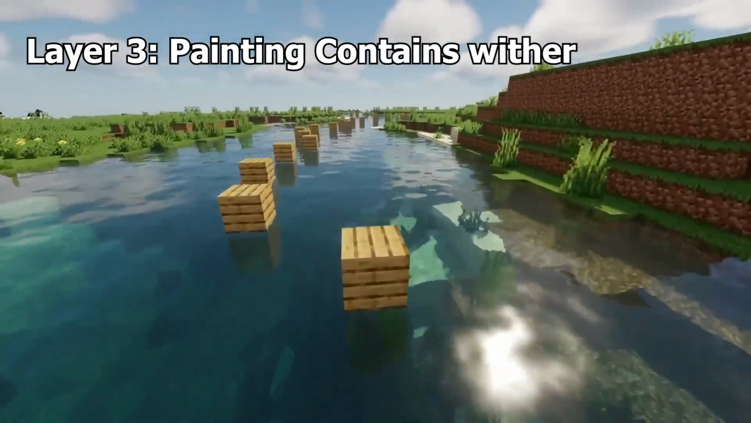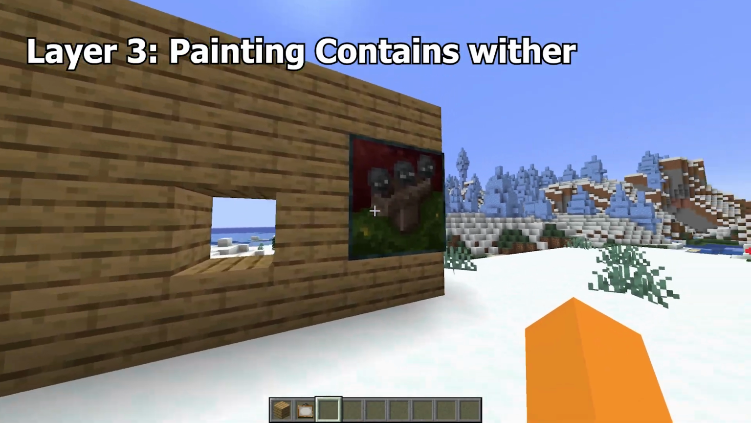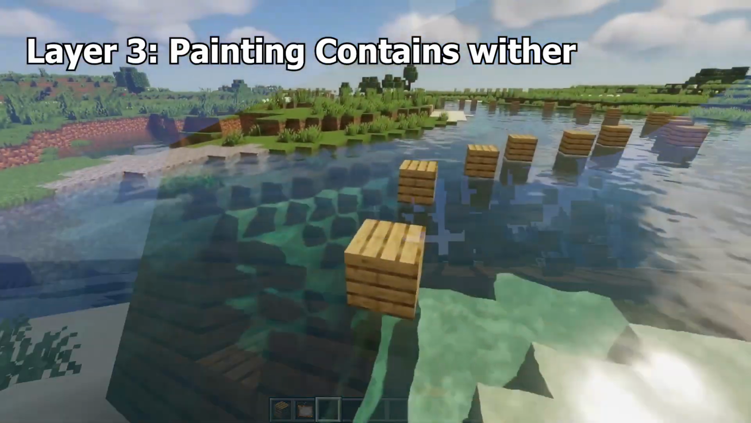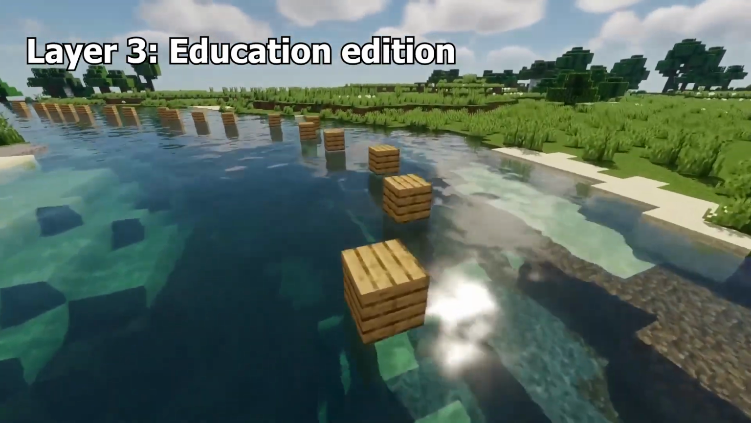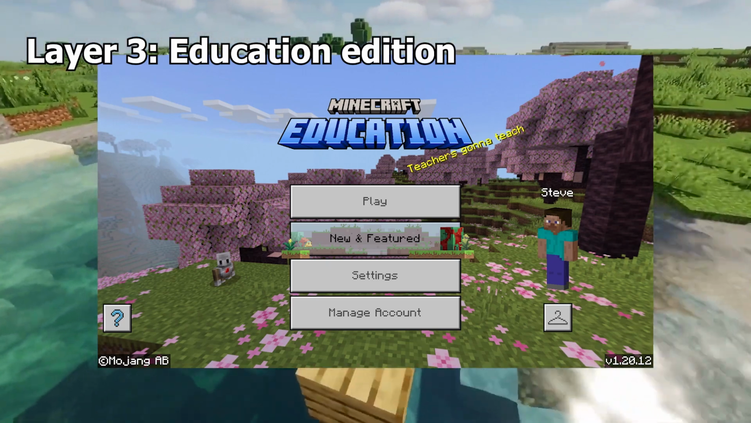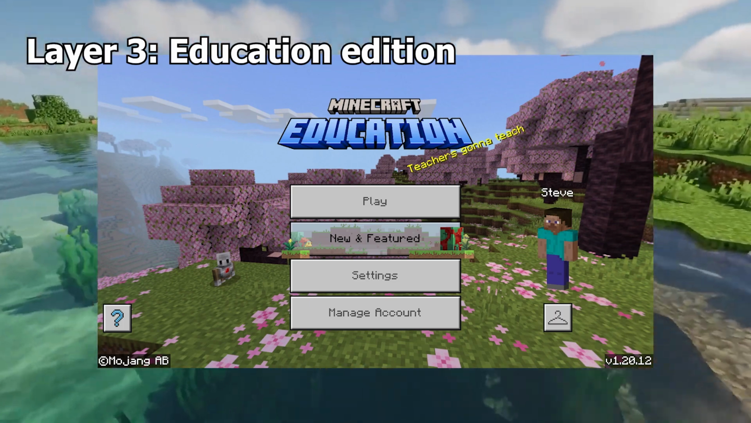Painting contains Wither. This painting shows how to build the Wither to initiate the boss fight. This painting was likely included as a hint on how to start the Wither boss fight without looking up a guide online. Education Edition is a version of Minecraft specifically built for education and classroom use. It is a Bedrock Edition derivative with many new features.